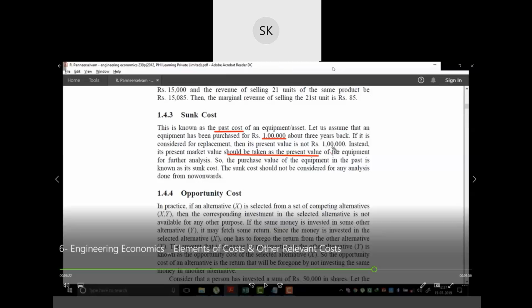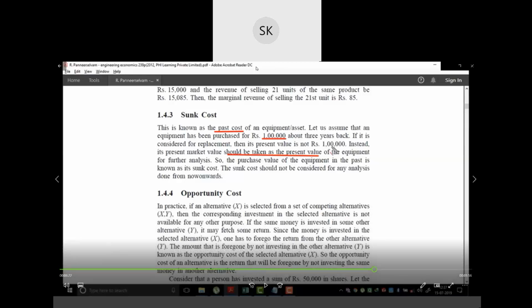My screen is visible. Opportunity cost screen is visible. Yes, ma'am.